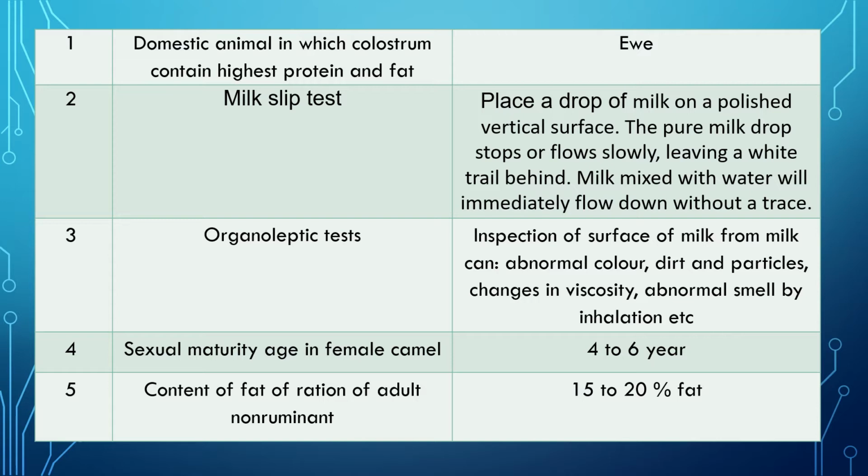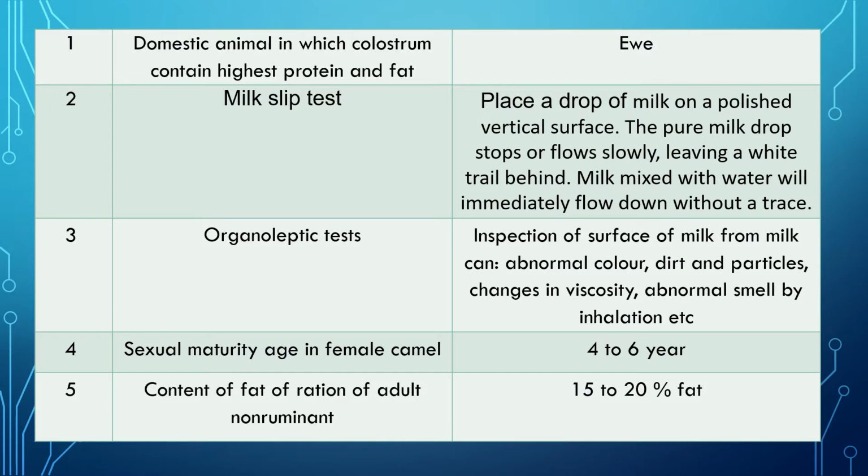Milk slip test is generally performed in the milk recording room immediately when the milk is received from the can. Question 3. Organoleptic test for milk. This is also performed in the milk recording room when the milk can is received.